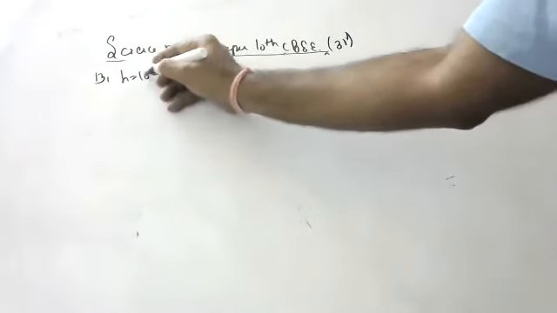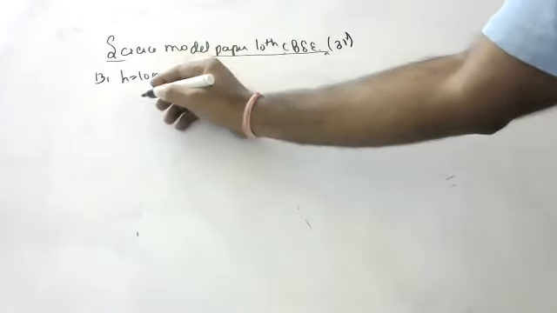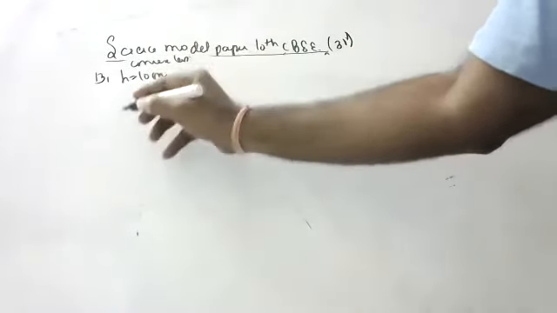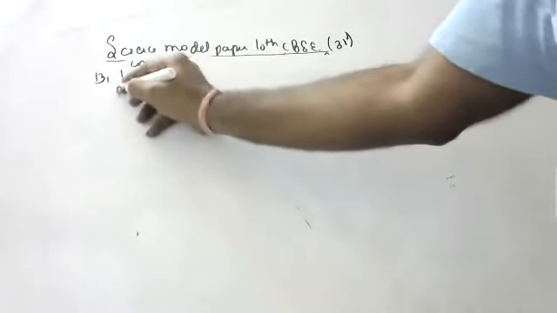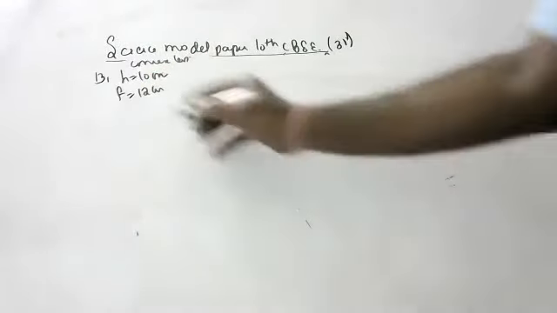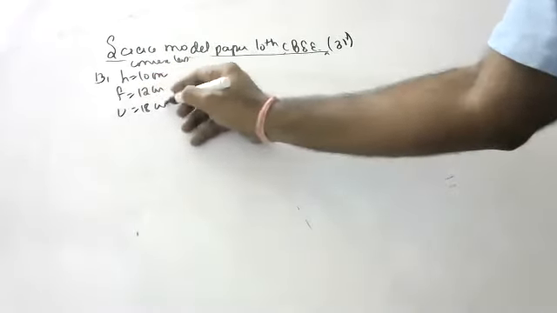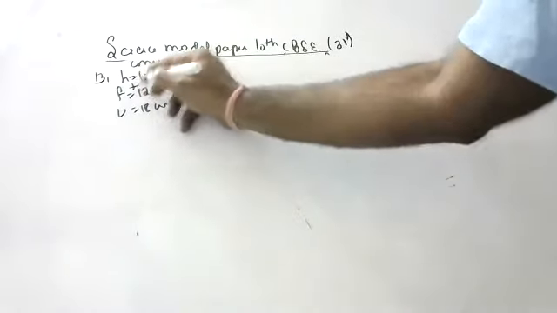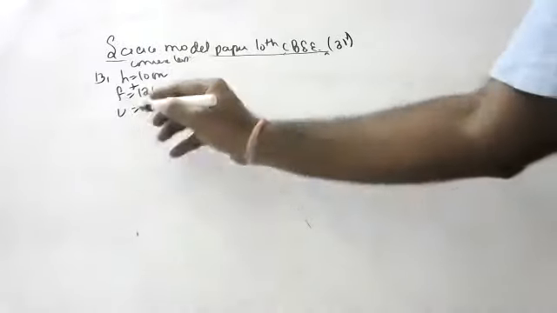Okay, children, numerical is there. A 10 centimeter tall object is placed perpendicular to the principal axis of a convex lens of focal length, how much, children? 12 centimeters. The distance of the object from the lens is 18 centimeters. Find everything, children. Chalo, let's do. Convex lens means focal length is positive. Object distance is always negative, because it is a lens.